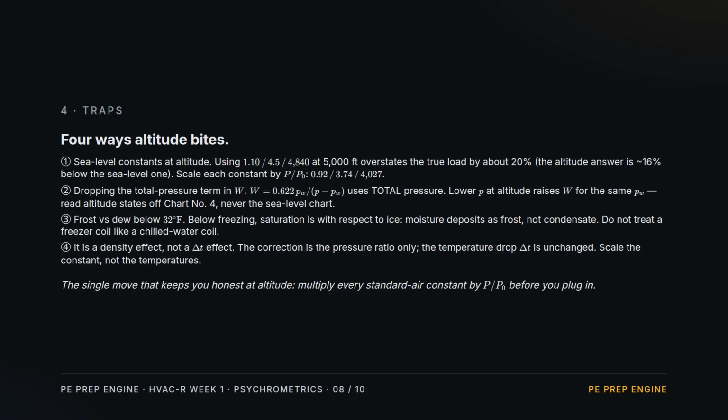Traps. 4 ways altitude bites. 1. Sea level constants at altitude overstate the true load about 20%. Scale each by the pressure ratio. 2. The humidity ratio uses total pressure, so lower pressure raises W. Read altitude states off chart number 4, not the sea level chart. 3. Below 32 degrees, saturation is over ice. Moisture frosts, it doesn't drip. 4. It's a density effect, not a temperature effect. Scale the constant, never the delta T.